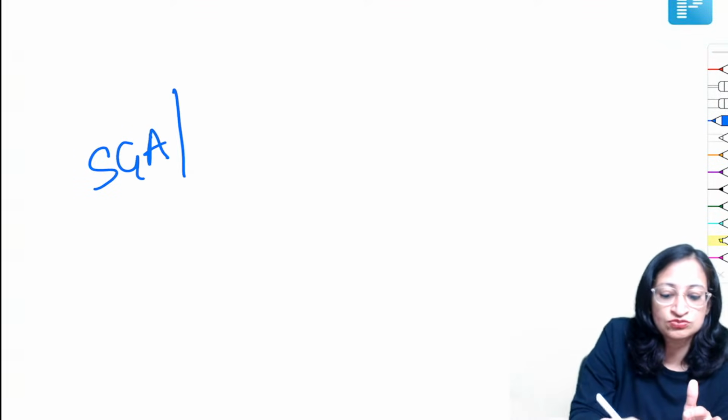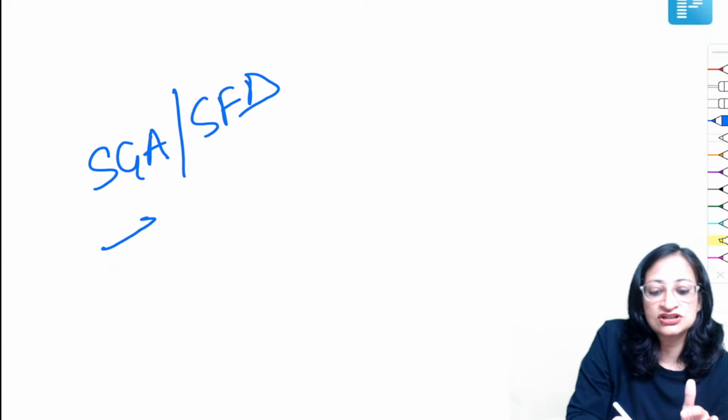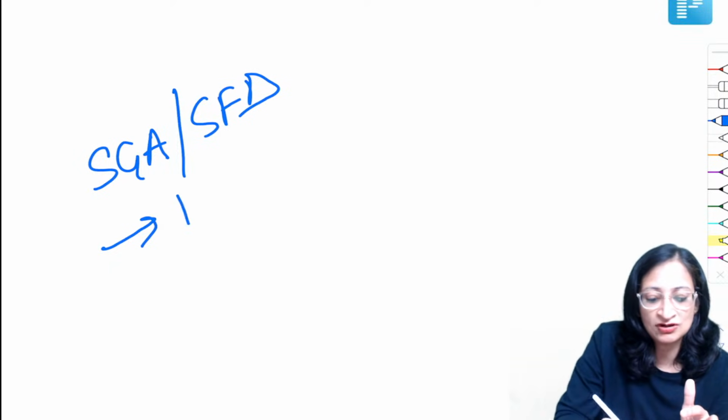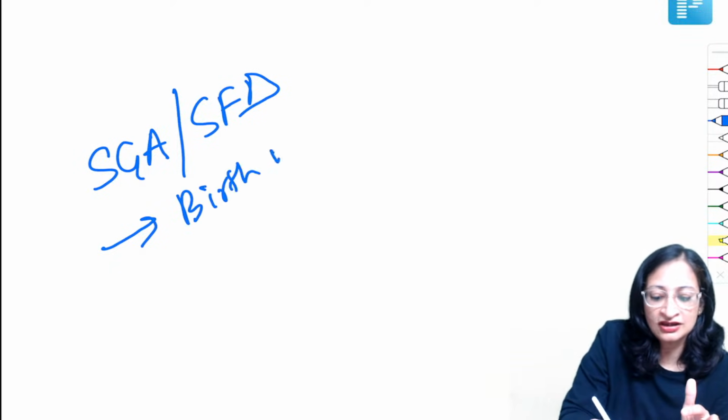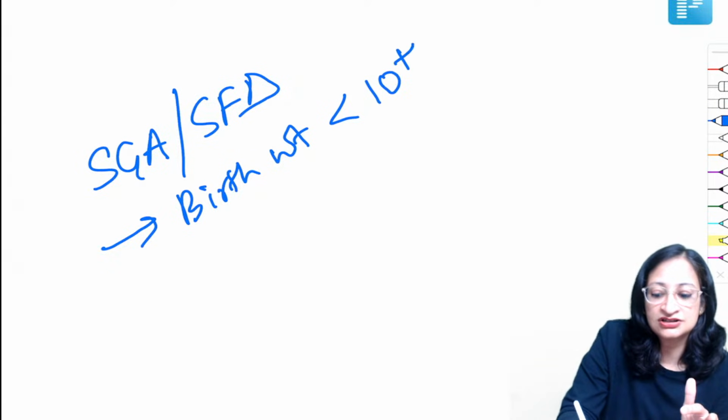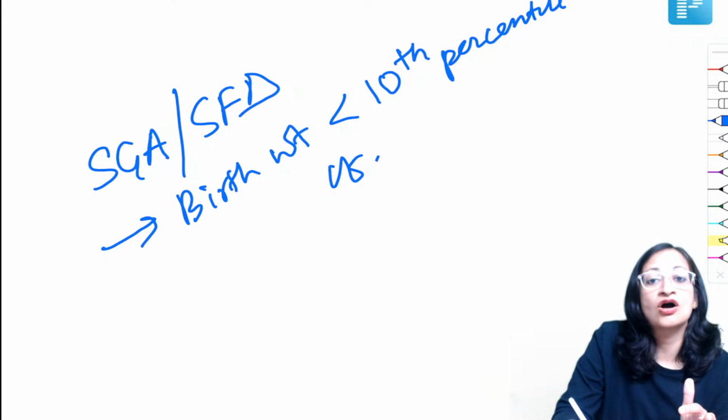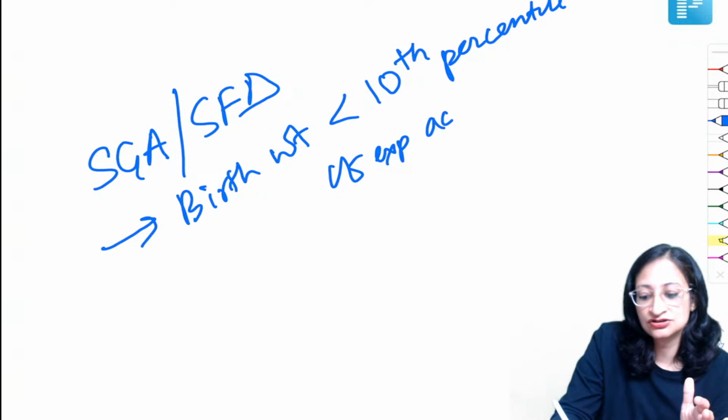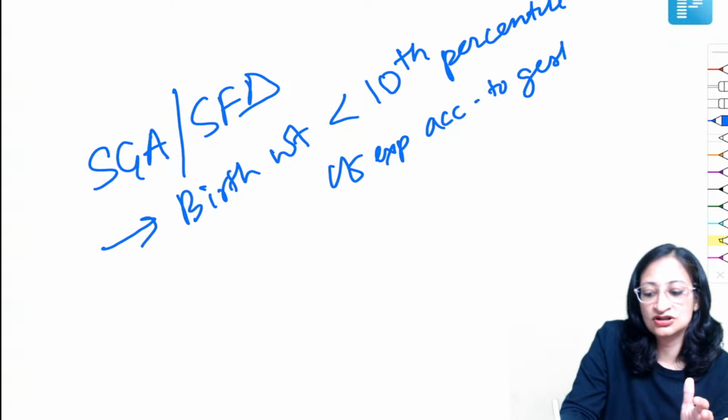Okay. So what is a small for gestational age baby or small for date baby? So small for gestational age or small for date baby is a baby whose birth weight is less than 10th percentile of expected, less than 10th percentile of expected according to the gestational age. Okay. According to the gestational age.